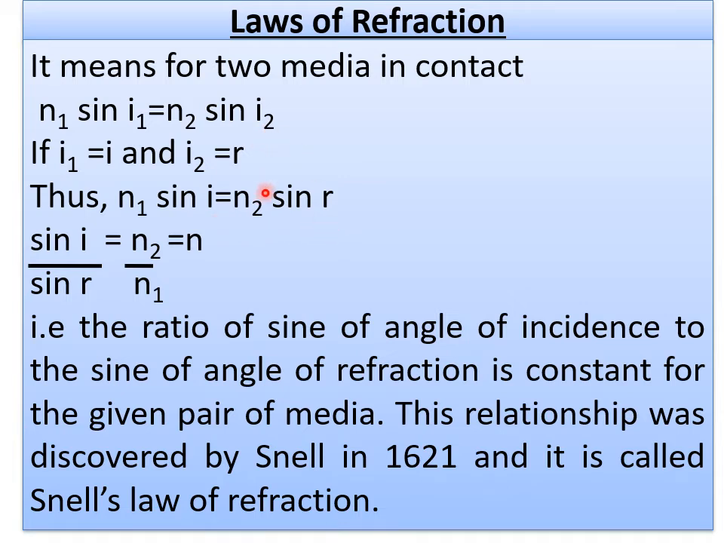From this equation, I have derived this: n1 sin i is equal to n2 sin r. Sin i by sin r is equal to n2 by n1. If you cross multiply, n1 sin i is equal to n2 sin r, and that is equal to n. This equation is very important in the later part of the lessons and in higher classes also. So remember again: n1 sin i is equal to n2 sin r, that is sin i by sin r is equal to n2 by n1, that is equal to n. What is this n? It is again a refractive index, a constant.